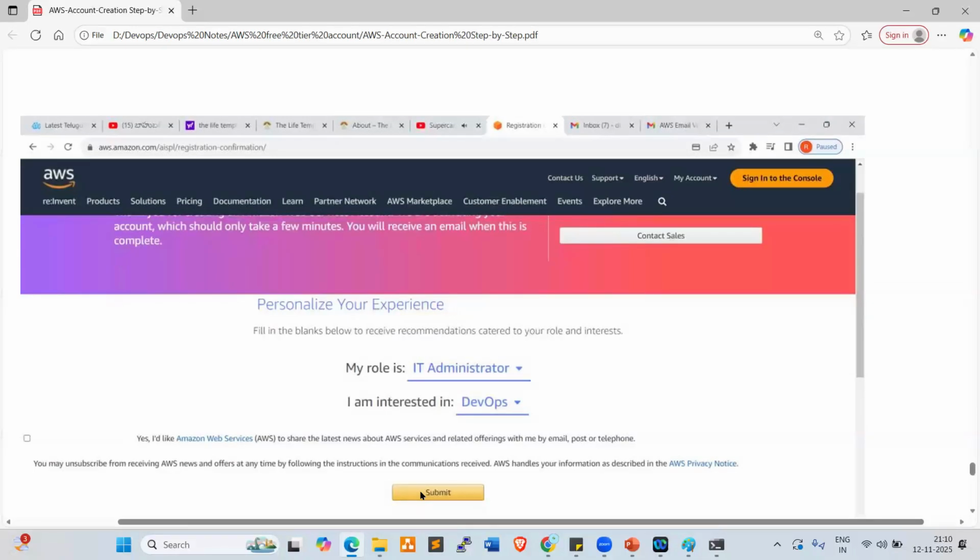Currently they are giving 6 months free. Earlier they used to give 1 year free, right? So this account will be 6 months free, and without any charges we can use this account. Whatever free services they're providing, we can use. I'll show you while working on AWS.